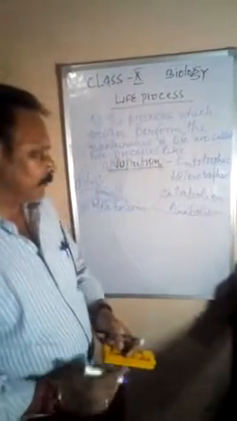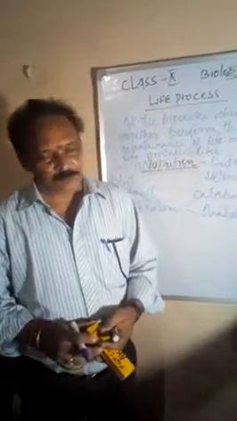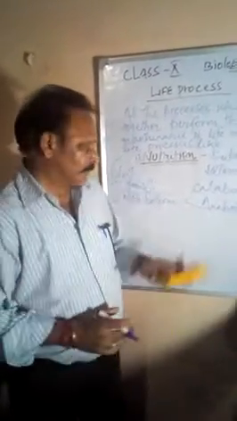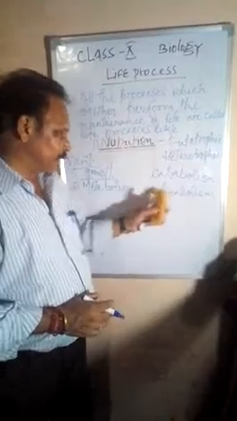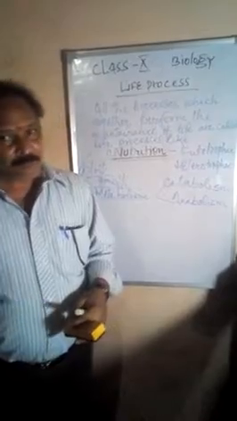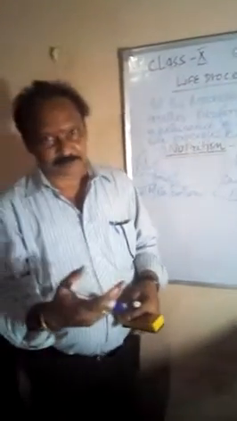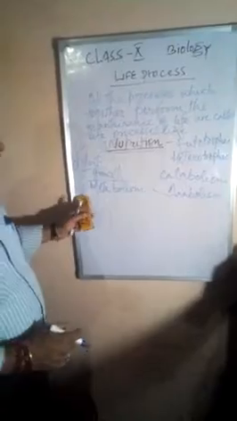What is catabolism and what is anabolism? I'll explain this later in later online classes. You know that catabolism plus anabolism is equal to metabolism. Metabolism always occurs in all living beings, whether they are animals or plants. Clear? So the second thing is metabolism.